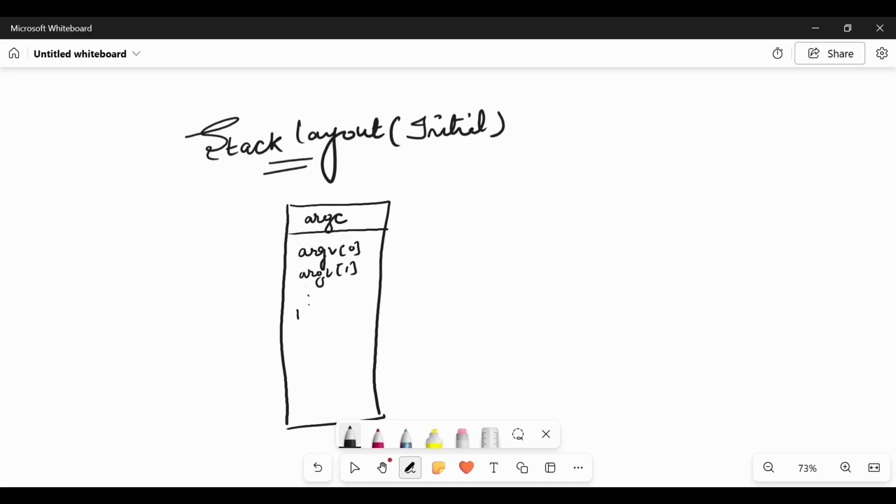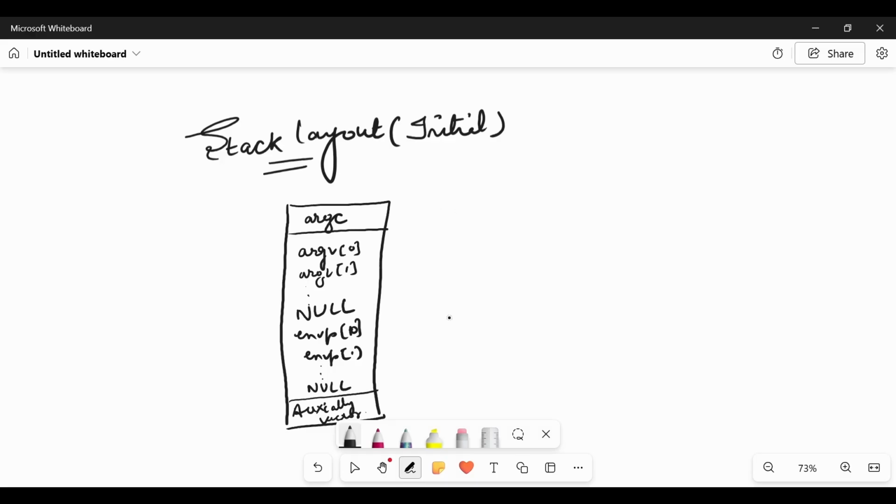Here comes null where this ends, and then envp 0, envp 1 till null is reached, and then we have some auxiliary vectors. So this is the layout of our initial stack inside the kernel.